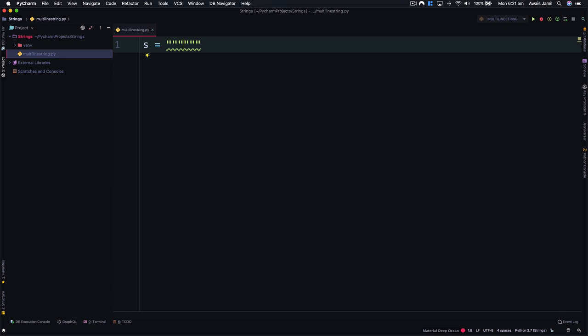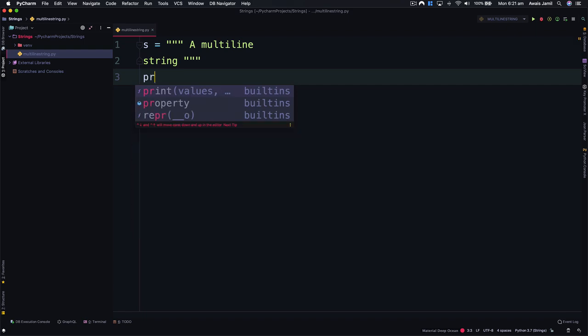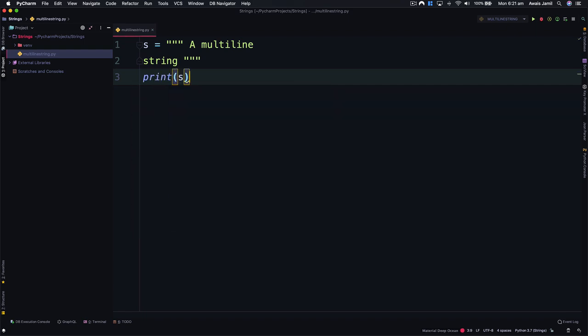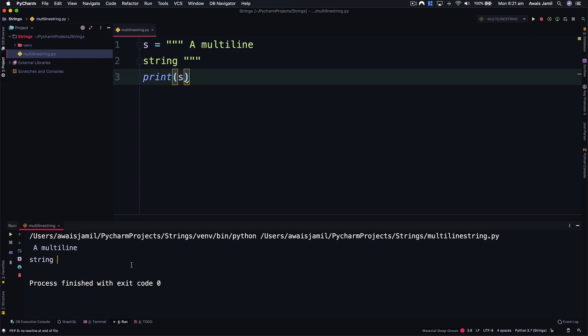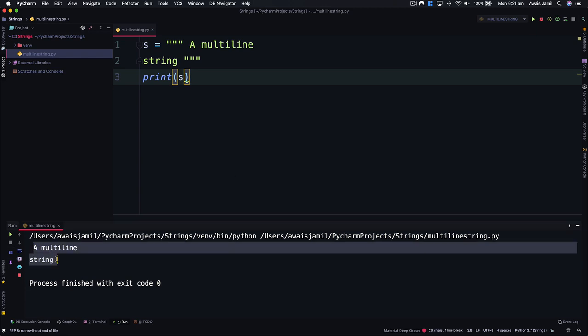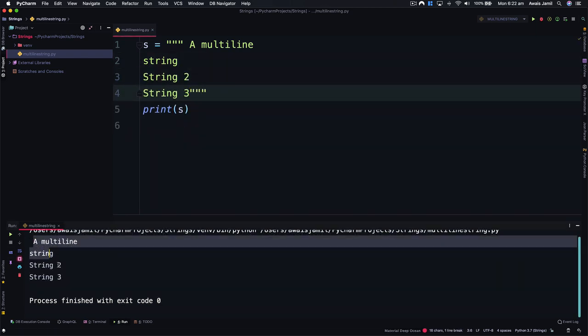And I'm going to create a multi-line string. So I'll say a multi-line. I'm going to print s. Let's save the file and run it by pressing Ctrl-R on a Mac. So here we have a multi-line string running, guys. Now we can add more strings. And then we have more multi-line strings.